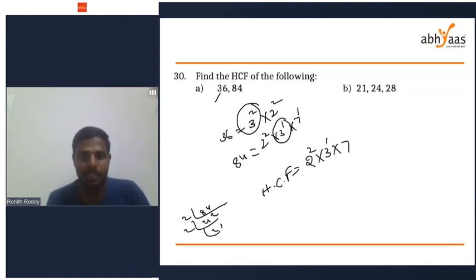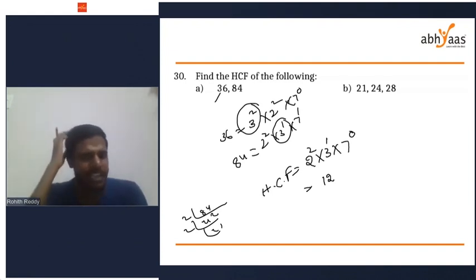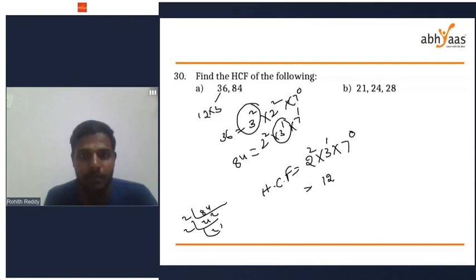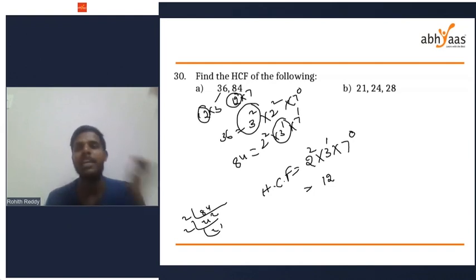Here 7 power 1 is there. Can I write 7 power 1? No, because in 36 there is 7 power 0, which we cannot see. So the least power of 7 is 0. 2 square is 4, 4 times 3 is 12, 7 to the power of 0 is 1. HCF will be 12. Or simply we can write 36 as 12 into 3 and 84 as 12 into 7. So 12 is my highest common factor.